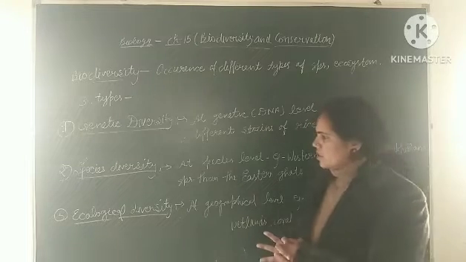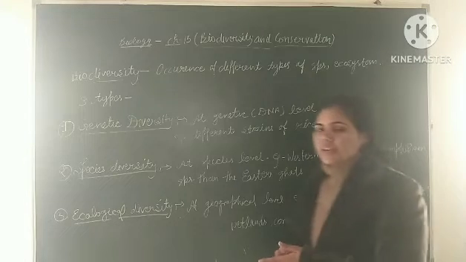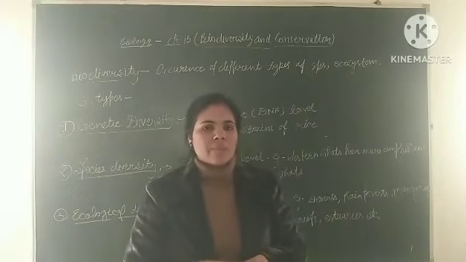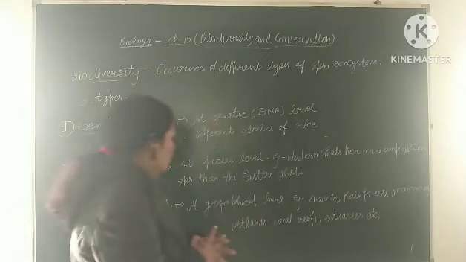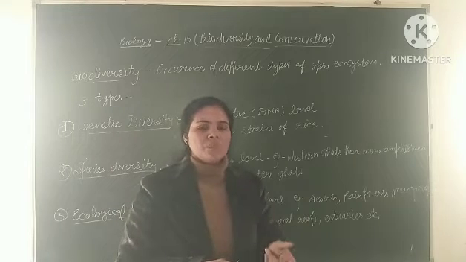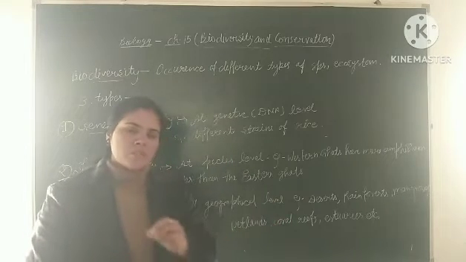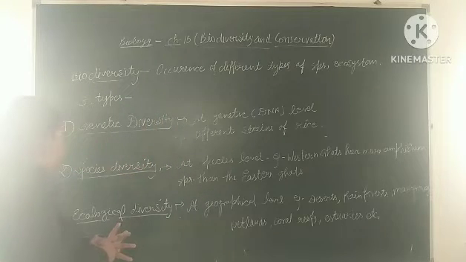Second is species diversity. Basically, it is at the species level. We can see in a particular area there are different types of species present, so each species is different from another species. For example, the Western Ghats have more amphibian species than the Eastern Ghats. So there are many species of amphibians in a particular geographical area. This is species diversity.